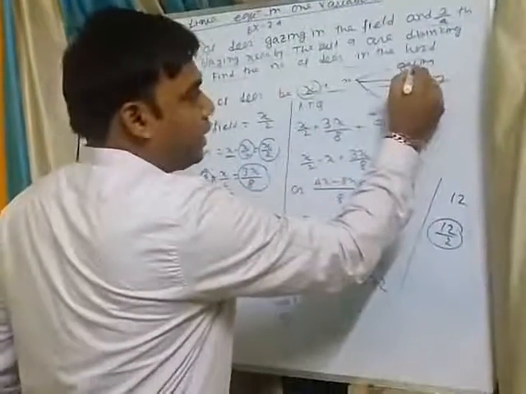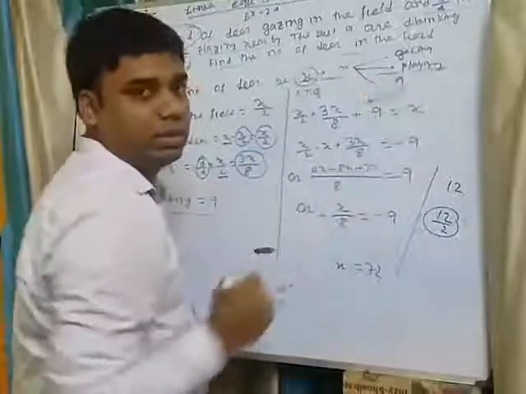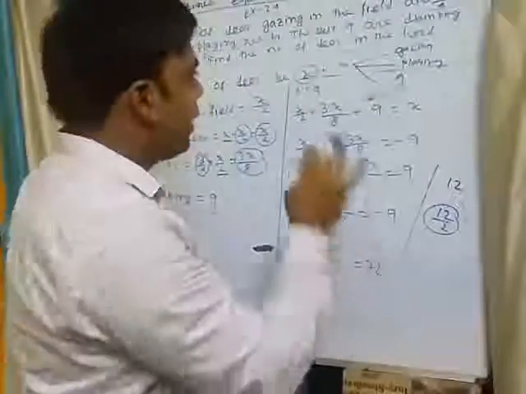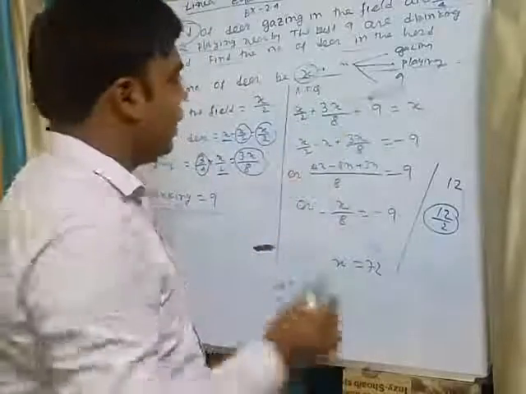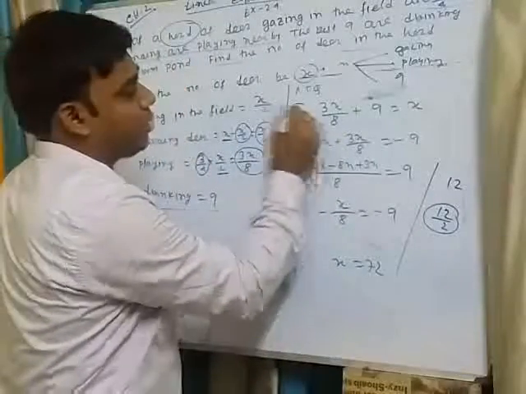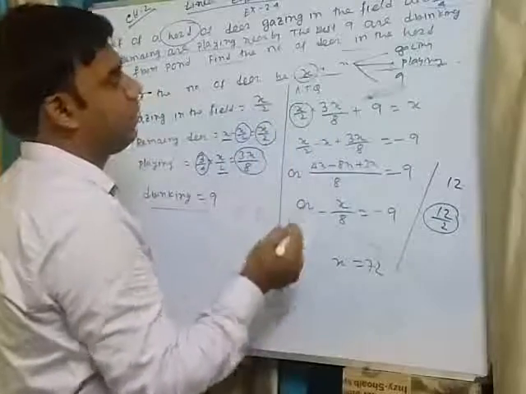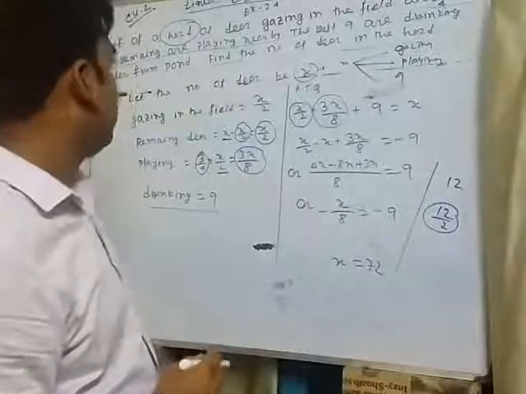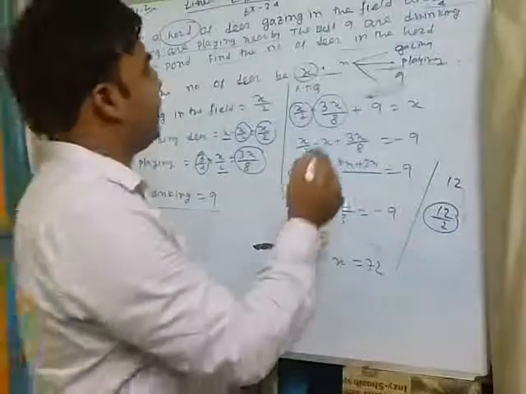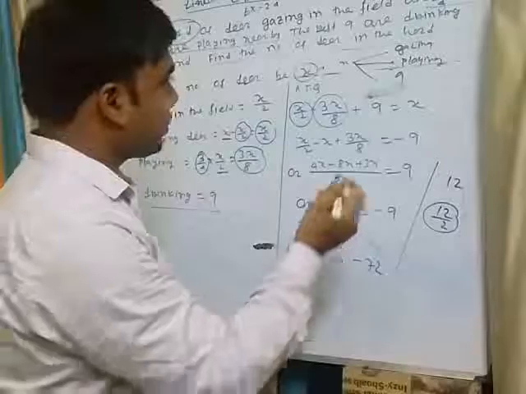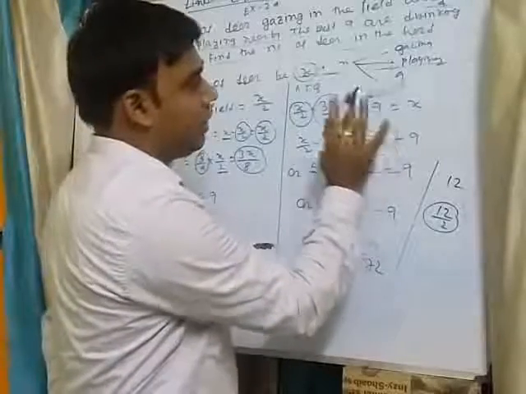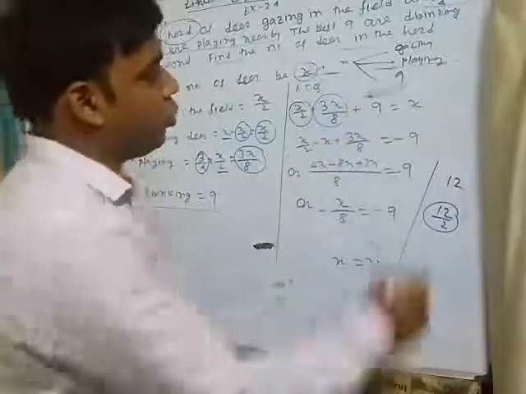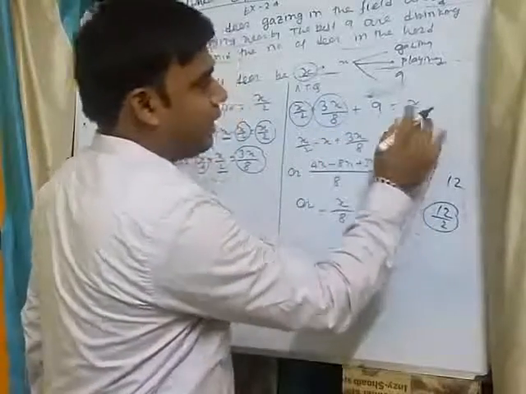So the sum of these 3 should be x. According to the question, x/2 are grazing in the field, 3x/8 are playing nearby, and 9 deer are drinking. So the sum of these 3 equals the total number of deer, that is x.